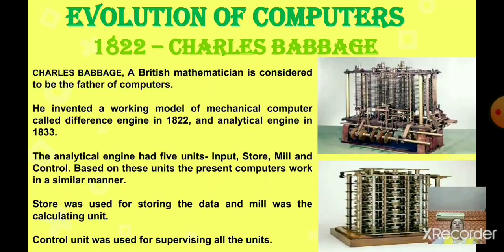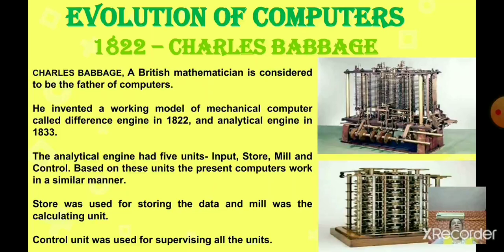So why is Charles Babbage known as the father of the computer? Because the engine he built, the analytical engine and the difference engine, is capable of taking input, processing data, delivering output, and storing the data. All 4 functions that a modern day computer carries out, this device is capable of.